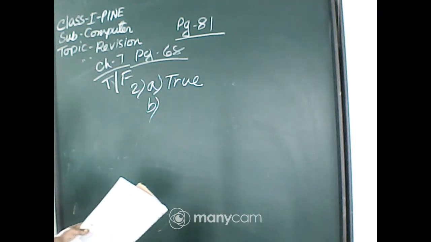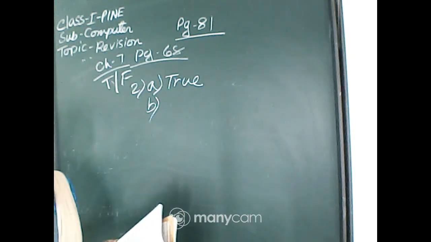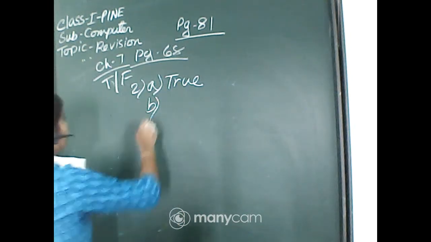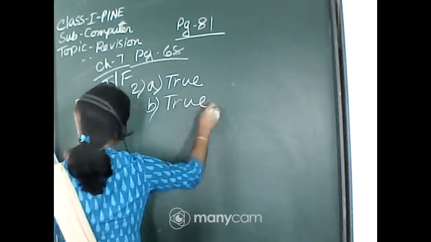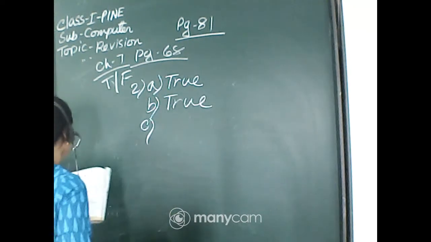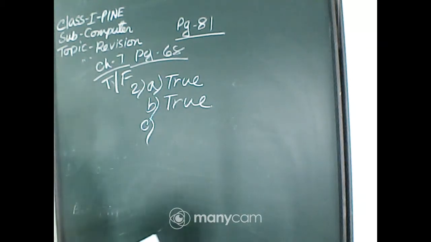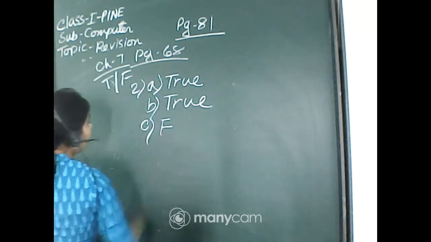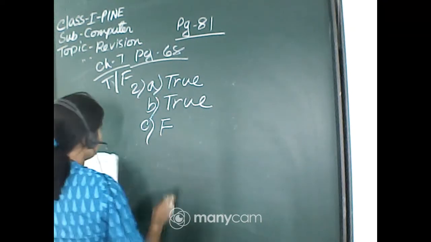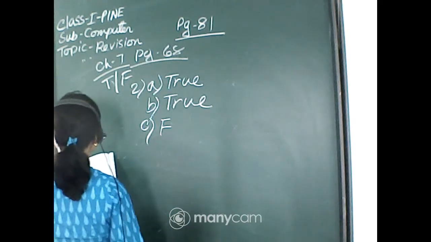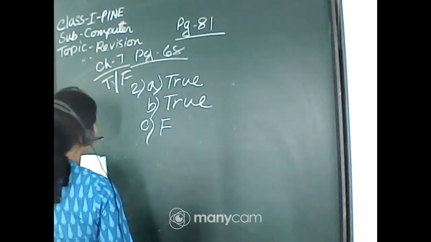Cursor is a line blinking on the screen. B also true. Please correct your answer. If it is not done, please check it. Wordpad has less formatting features than Notepad. C false. Very good, everyone. Wordpad has more formatting features than Notepad, not less.